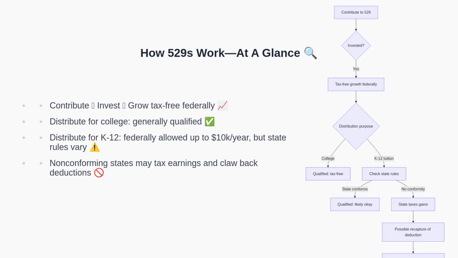Now let us visualize the mechanics. You contribute to a 529, invest, and ideally enjoy tax-free federal growth. Distributions for college usually qualify at both levels. By contrast, K-12 distributions are federally permissible up to $10,000 per year, but state conformity is not guaranteed. If your state does not conform, it may tax the earnings and potentially recapture any state deduction or credit you claimed. This can reduce or erase the benefit.